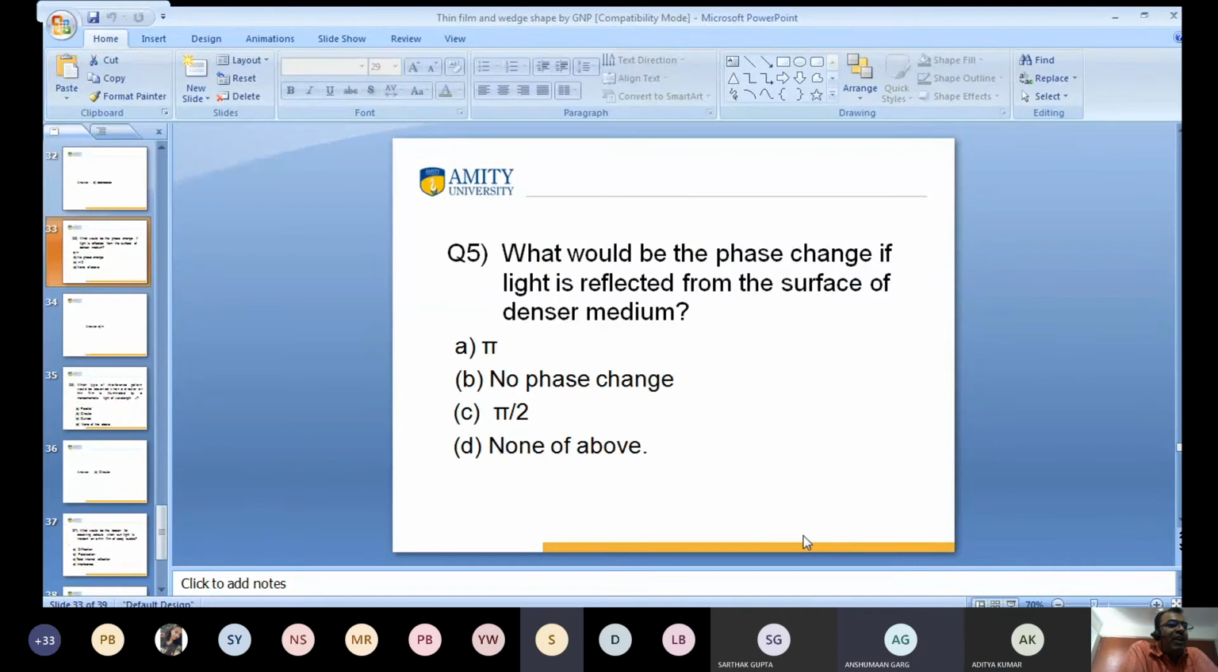Next question. What will be the phase change if light is reflected from the surface of a denser medium? Listen to the question: when light passes from rarer to denser medium, what is the phase change? Pi. Okay, good. When going from denser to rarer, there is no phase change. Did you get my question? Yes, sir.